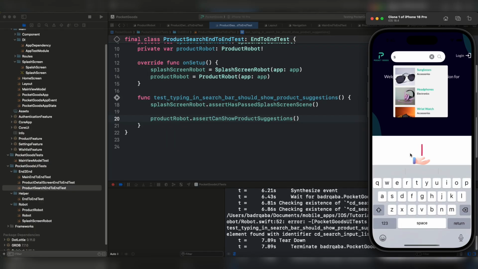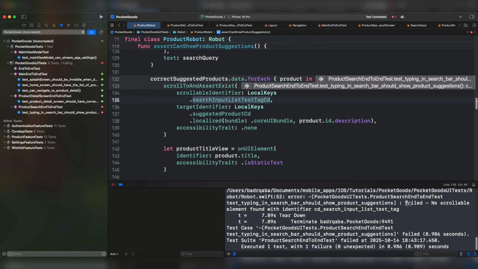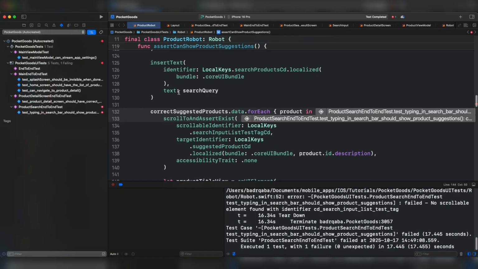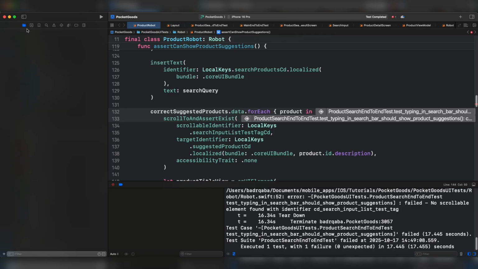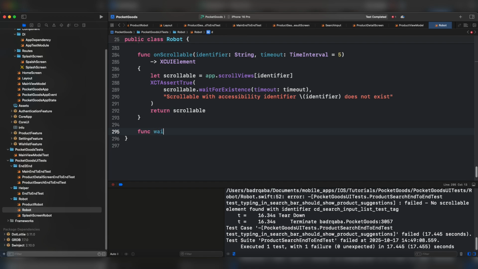We have the suggestions, and I think that we have an error. The failure here: no scrollable elements found with identifier search input list test tag. In order to solve this problem, let's come back to the product robot and try to add a reusable function to delay the operation of the assertion. I'm going to call it delay or wait for.